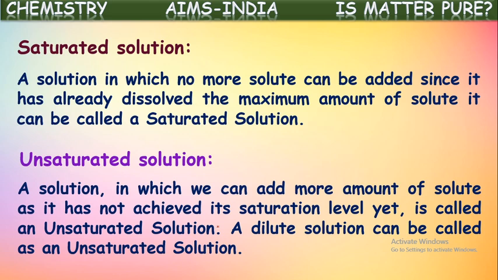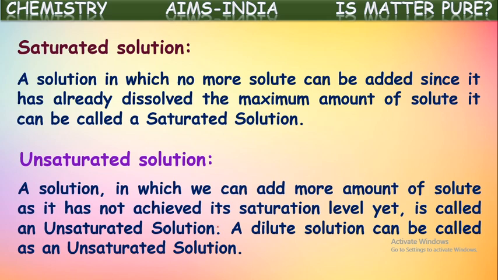There is one more kind of solution also, a third category. They already have an excess amount of solute dissolved into them by heating or by stirring. Such kind of solutions are called supersaturated solutions.